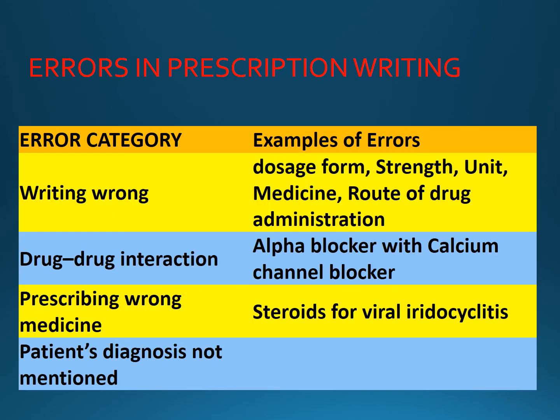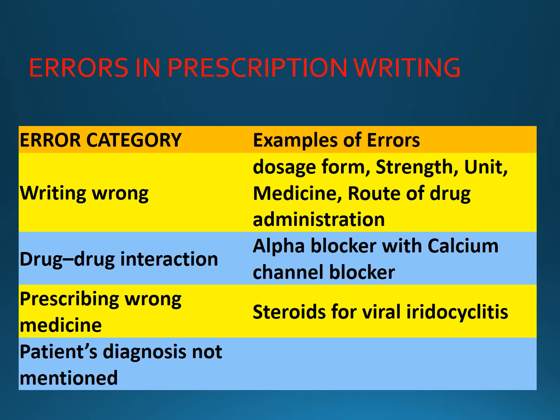Next is writing wrong things. What can lead to error is writing the wrong dosage form, or the wrong strength, like 50 gram or 50 microgram or 5 gram, whatever the strength of the drug is, it should be mentioned properly. Then the unit.